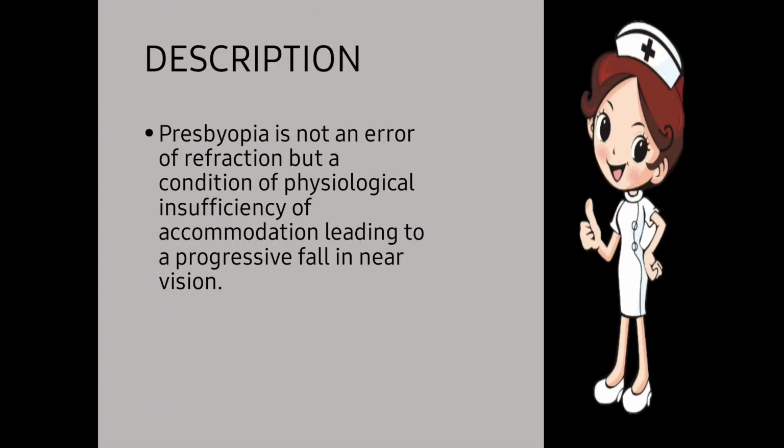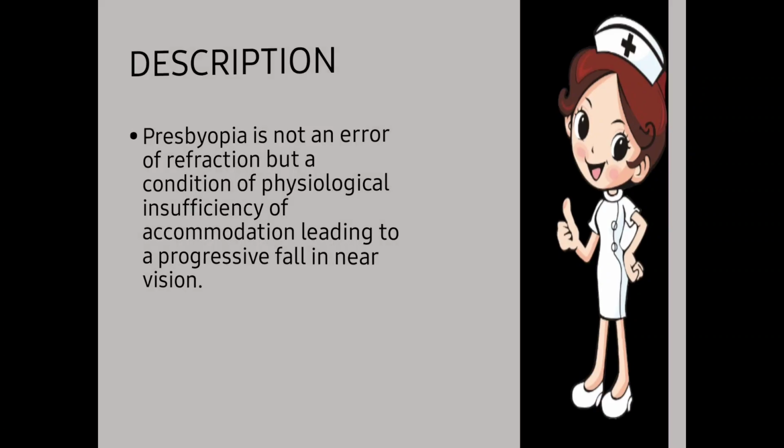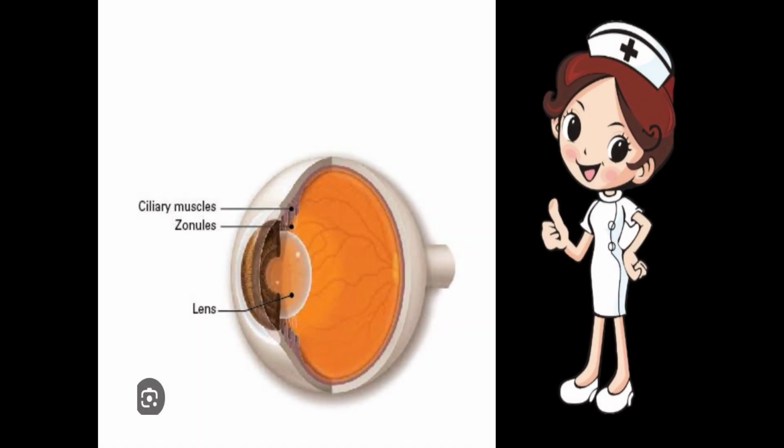Presbyopia is not an error of refraction but a condition of physiological insufficiency of accommodation leading to a progressive fall in the near vision. So presbyopia is basically not an error of refraction, but a condition in which there is insufficiency of accommodation, due to which there is a fall in the near vision as we grow in age. As we all know, the function of accommodation is performed by the lens.